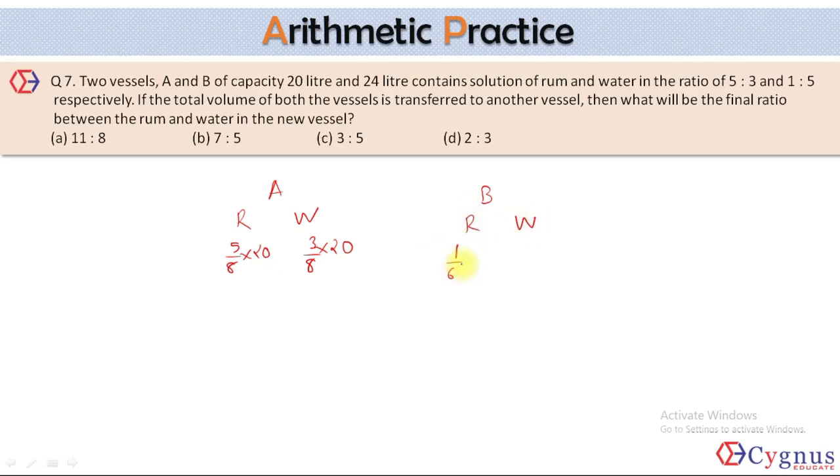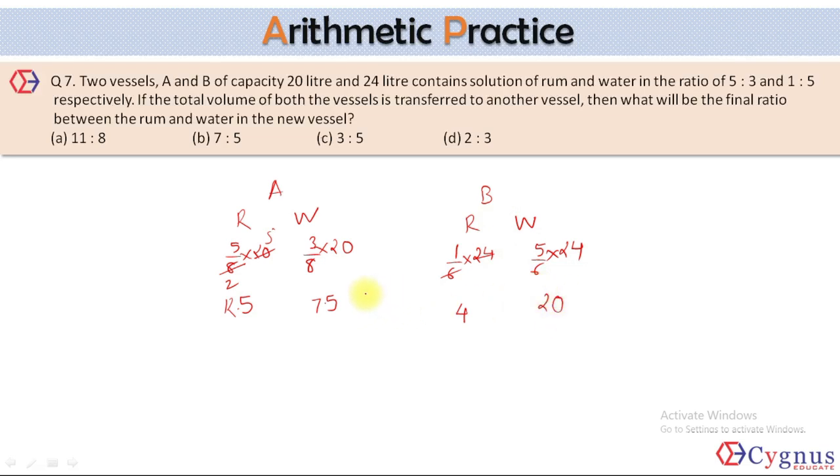So rum must be 1/6 of 24 and water should be 5/6 of 24. When you solve it, what you'll get? 4 into 2, 4 into 5, you'll get 12.5 liters here. And the remaining 7.5 would be the water. Similarly, if you solve it, what you'll get? 4 liters of rum out of 24 liters. That means there should be 20.